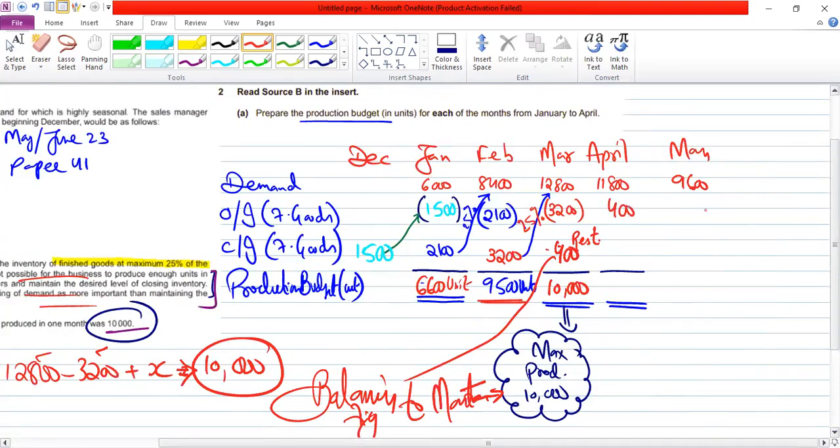This is going to be the opening. 25% is coming how much? 2,400. Tell me what answer is coming here. 11,400 and then 13,800.